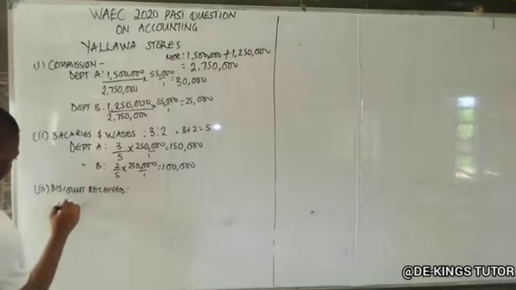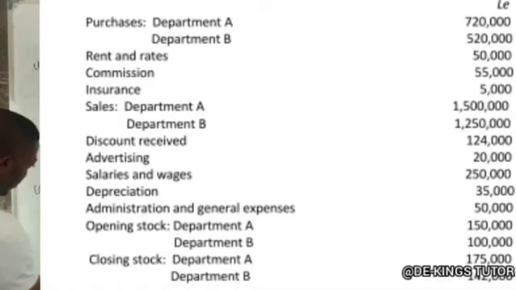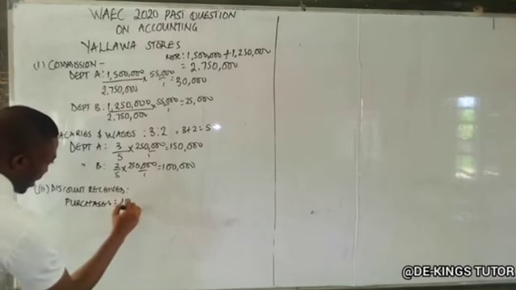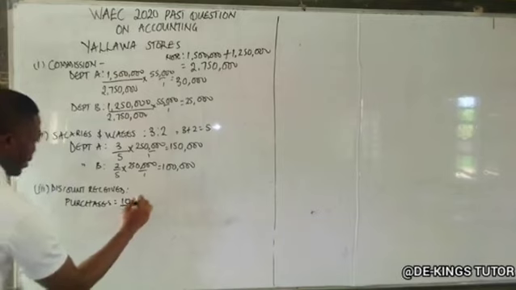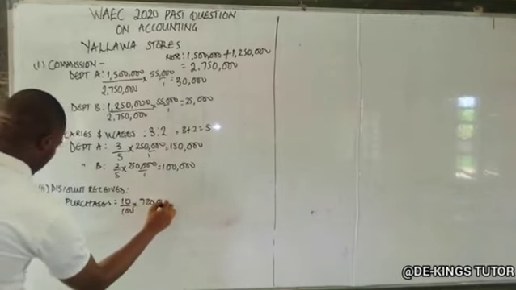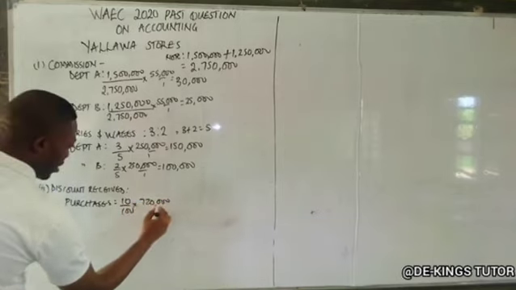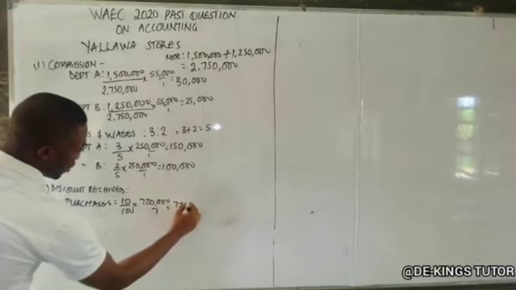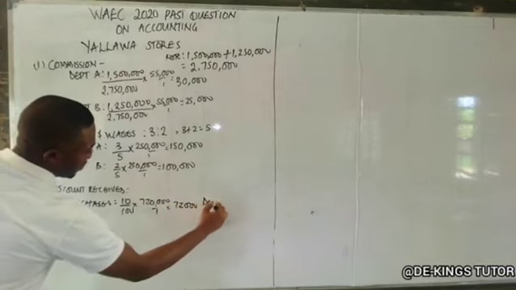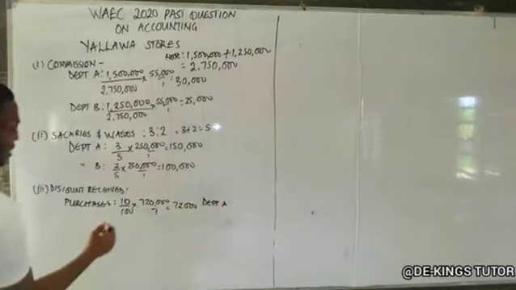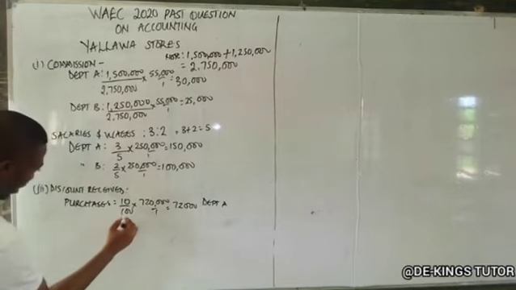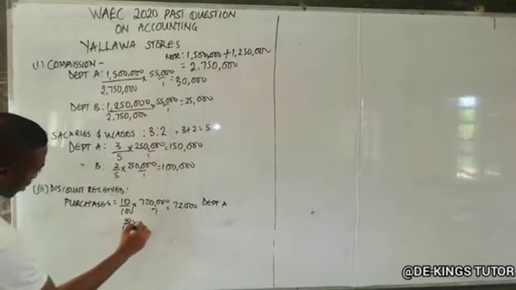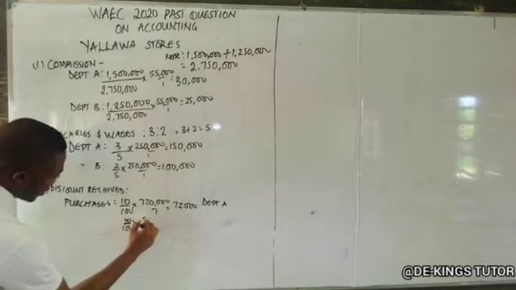Okay, so when I say this is the purchases figure, now I get 10%, and the purchases amount is 720,000 for department A. So we'll have 72,000 here. This is for department A. And also we'll have 10% of 520,000 for department B, which will give us 52,000.